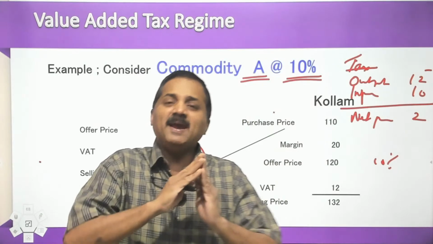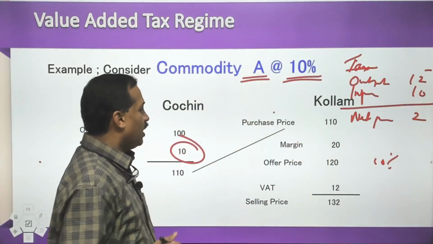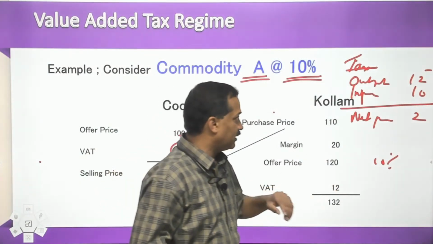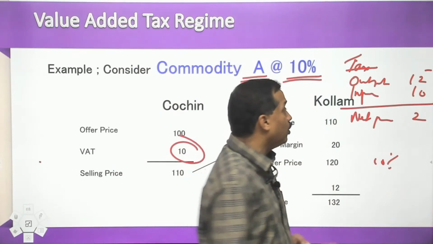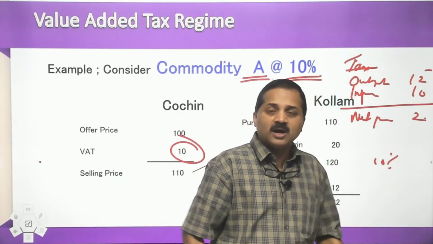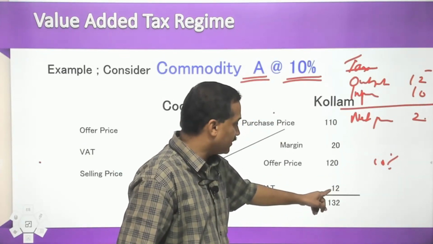So it makes things very simple. I shall explain once again. How much tax have I collected from my customer? 12 rupee. But how much do I pay now? Only 2. Look, how much have I collected from my buyer? 12 rupee.